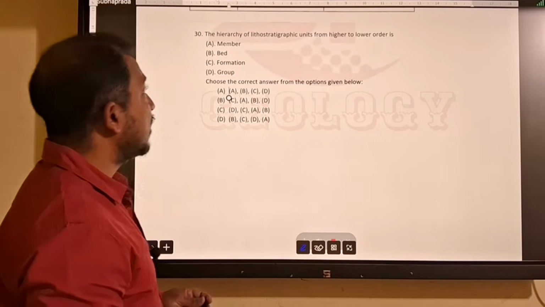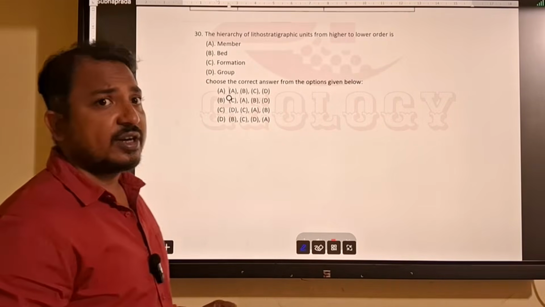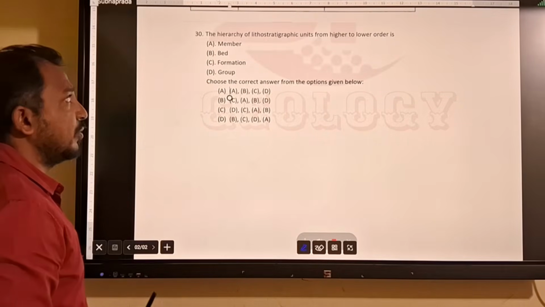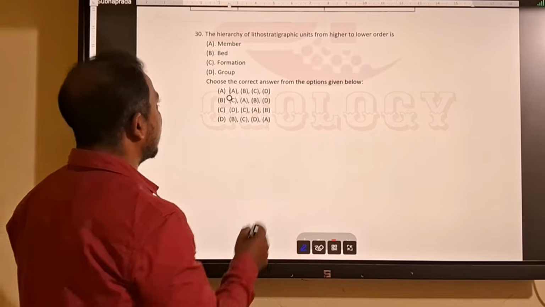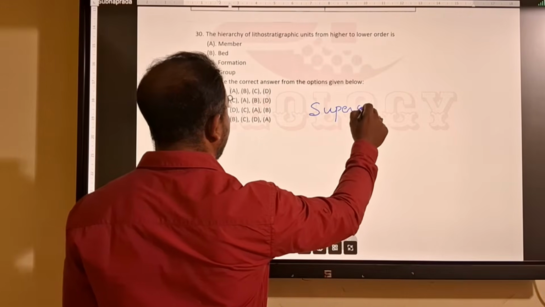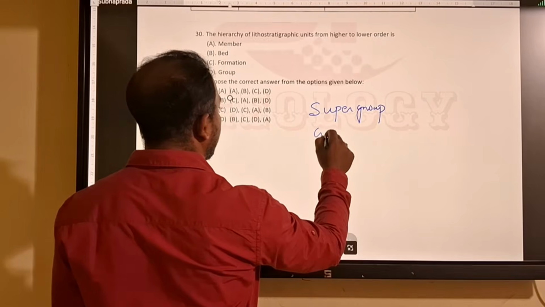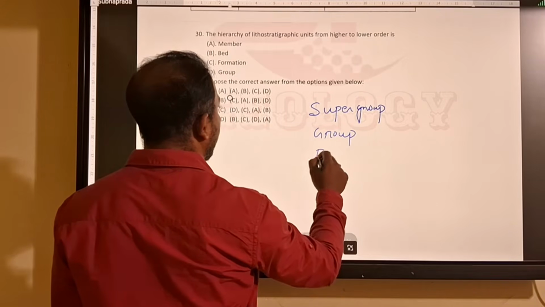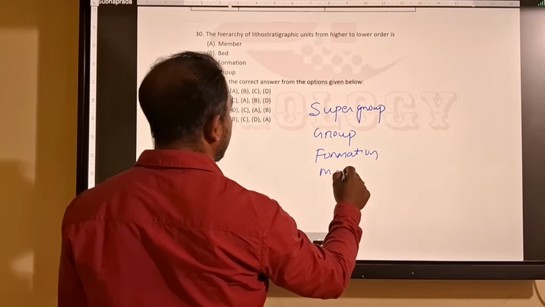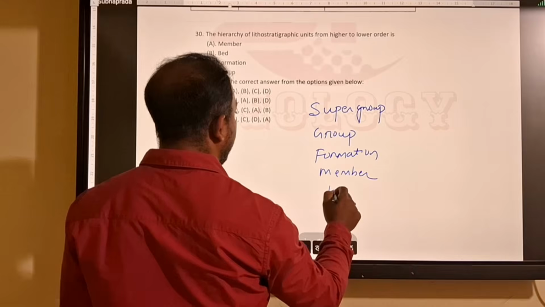Next question, the hierarchy of lithostratigraphic units. A lithostratigraphic unit is any stratigraphic unit defined on the basis of lithological criteria. So we have to define from higher to lower order. I'll write down the order: supergroup, then group, then formation, then member, then bed.